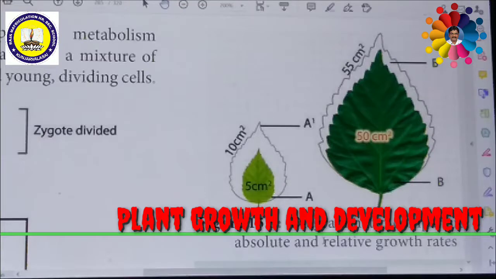Nutrition plays an important role in the formation of protoplasm. Both macro and micro elements are very important as a source of energy. For example, carbon and oxygen in carbon dioxide and hydrogen in water are assimilated in photosynthesis. So all the nutrients are very much essential for growth, and they directly affect the growth rate.